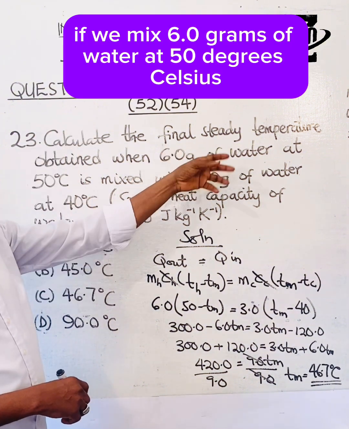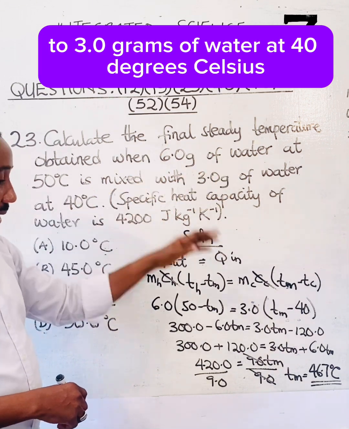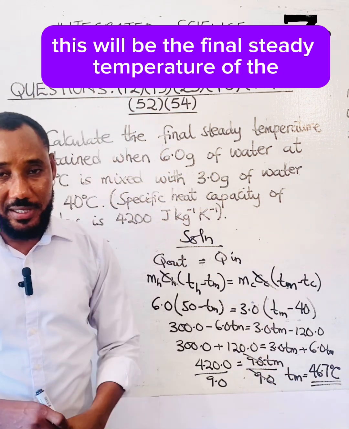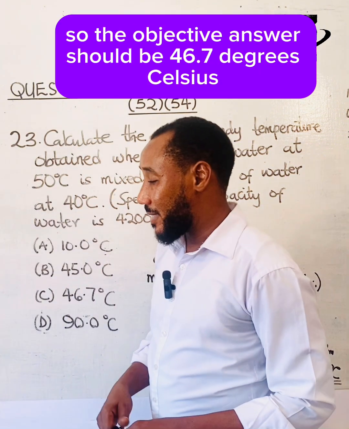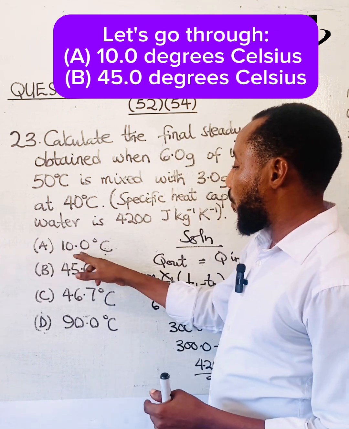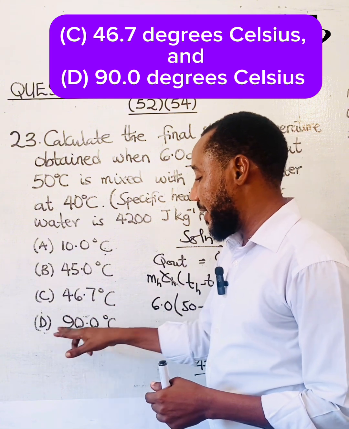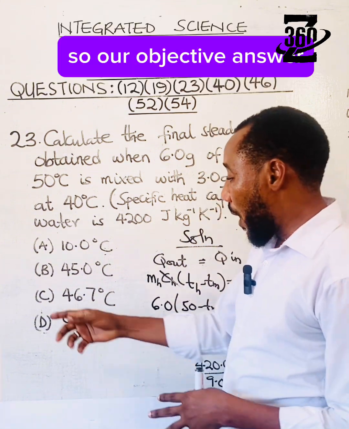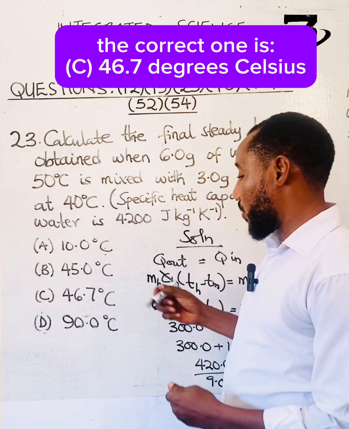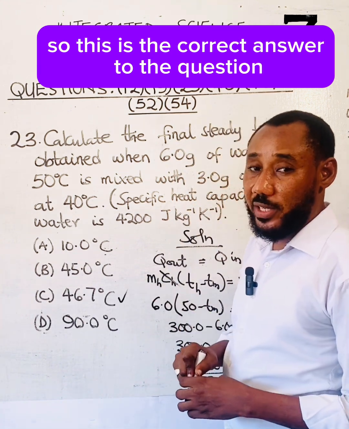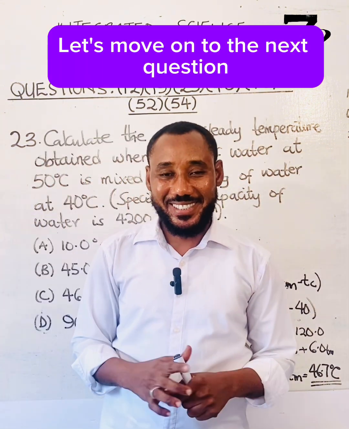If we mix 6.0 grams of water at 50 degrees Celsius to 3.0 grams of water at 40, this will be the final steady temperature of the mixture that we are going to have at the end of the day. So the objective answer is 46.7. Let's go through: A 10.0, B 45.0, C 46.7, and D 90.0. So our objective answer, the correct one, is C, 46.7 degrees Celsius. So this is the correct answer to the question. Let's move on to the next question.